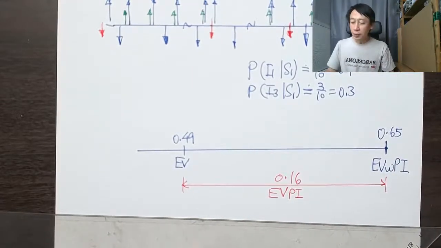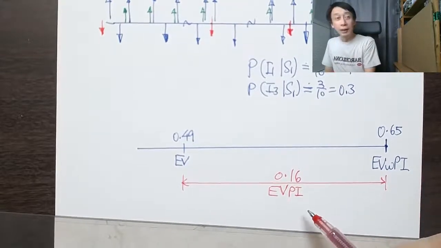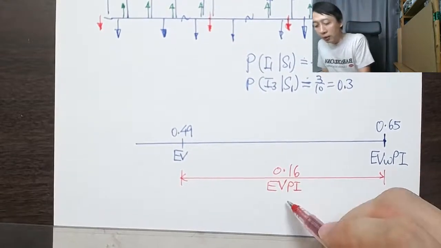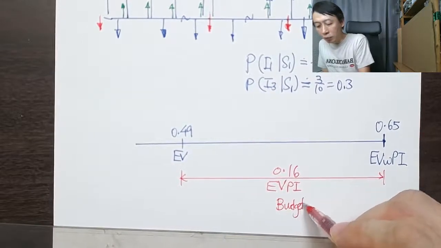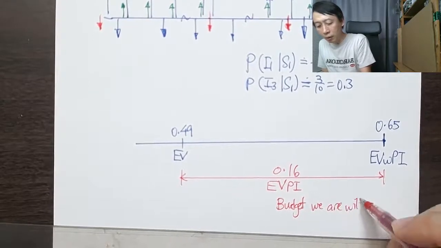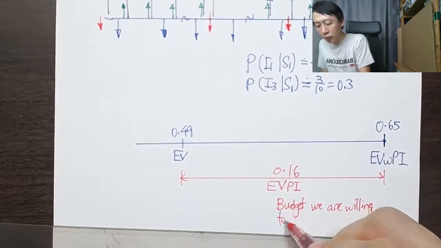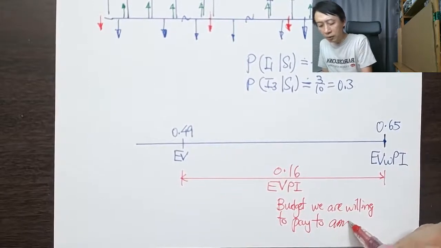And what we can say about it is that this represents the kind of budget that we are willing to pay to any consultant.